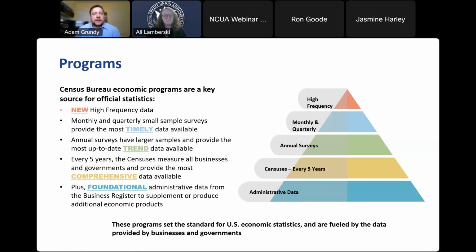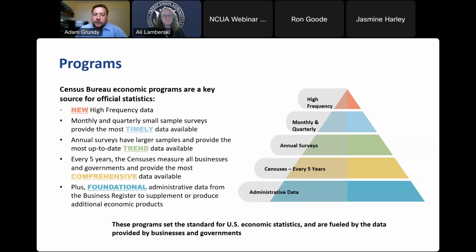Our annual surveys will be things such as the Annual Survey of Manufacturers, or we also have things such as the Annual Retail Trade Survey that focus on those sector-based surveys. And those provide the most up-to-date trend data available. And then as we move down our pyramid, we have things such as our economic censuses, or the Census of Governments. These take place every 5 years, and we're currently in the cycle of the economic census right now. So the 2022 Economic Census is currently ongoing, and we also have data available from the Census of Governments that's also going on as well.